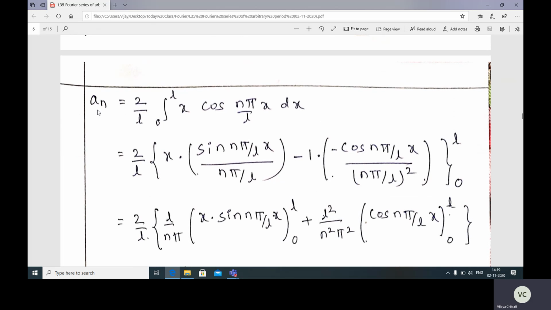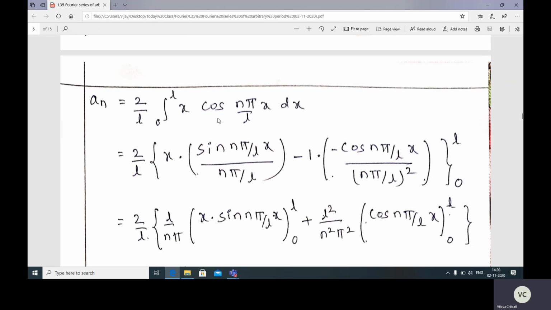Now find an. an is equal to 2 by L integration from 0 to L, f of x is x, cos n pi by L x dx. Now observe this one. This is x and this is cos, means it is a product of two functions. One is polynomial and the other is trigonometric. So always we apply here the generalized Bernoulli's rule, integration by parts. So here u is x and v is cos n pi by L x. So 2 by L, x means it is u.